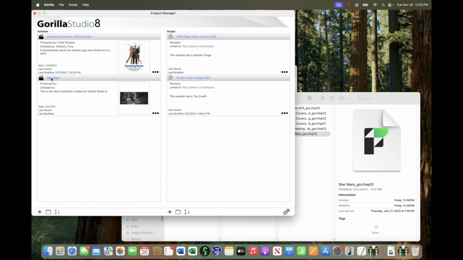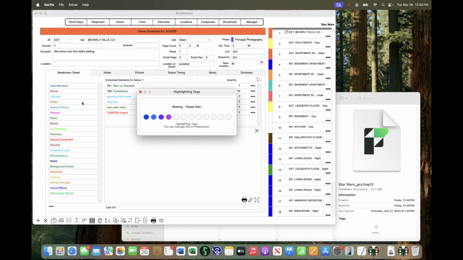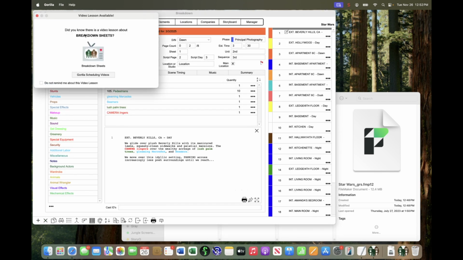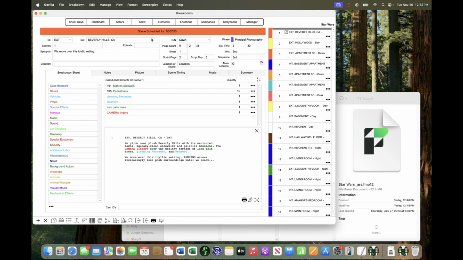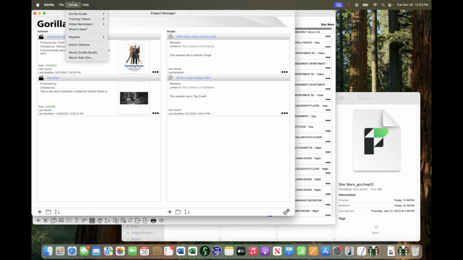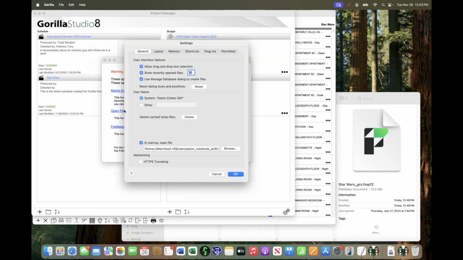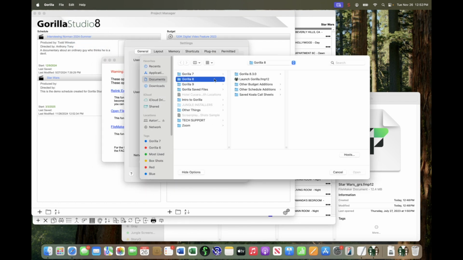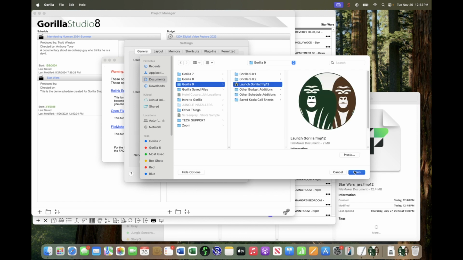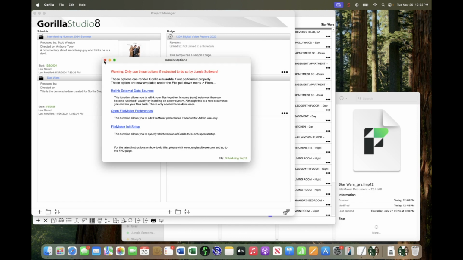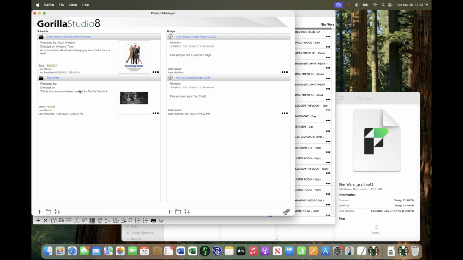Okay, so if I were to go into this particular file, now it's just named Star Wars. It's actually just the demo. And if I were to modify information here, scene numbers, delete a scene, add a scene, do the strip board, etc., in this version, I'll do it one more time, just to make it very clear. I'm going to now go to version 9, right? Again, you have to set it up properly. And quit. And you know what? I can't save anything. I'm in demo mode.